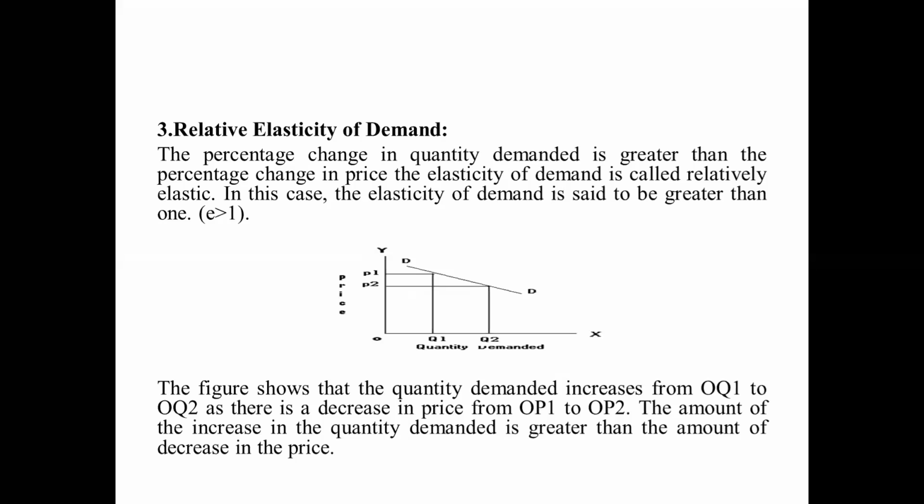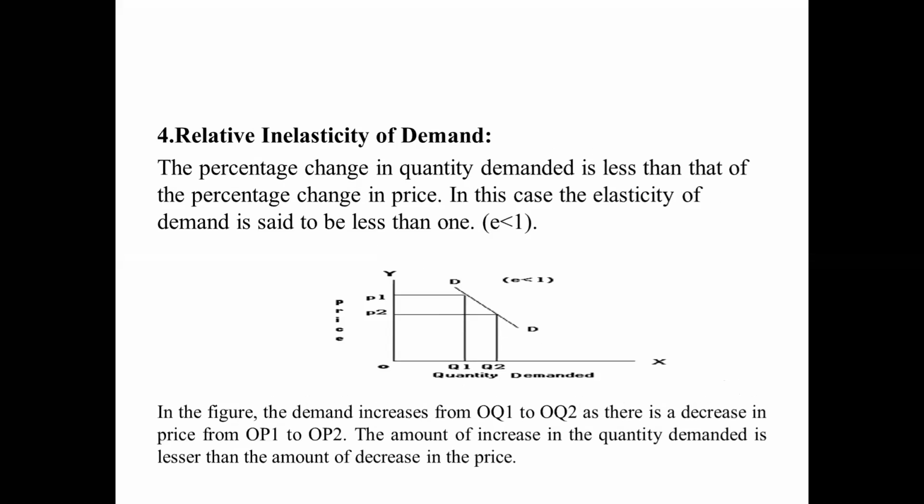See this one, when the percentage change in quantity demanded is greater than the percentage change in price, the elasticity of demand is called relatively elastic. In this case, the elasticity of demand is said to be greater than 1, E greater than 1. Okay, and the best example, gold. Already we discussed this topic. If there is any small change in the price of gold, the demand for that particular product is increasing.